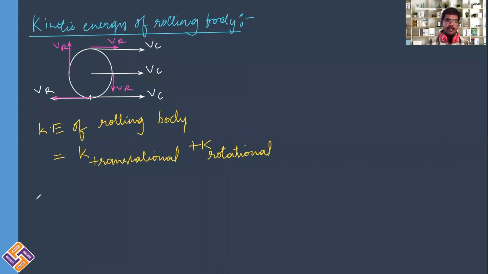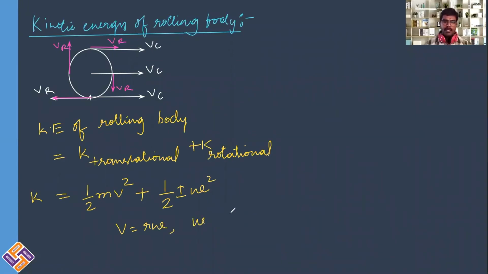In this case, you can write kinetic energy of the rolling body is equal to translational kinetic energy, half m v square, plus rotational kinetic energy of the rotating body, half I omega square, right? We can write v is equal to r omega, or you can write omega is equal to v divided by r.